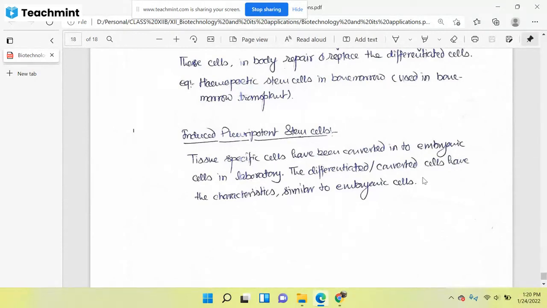After this redifferentiation, what will we get? We will get the stem cell. Okay.